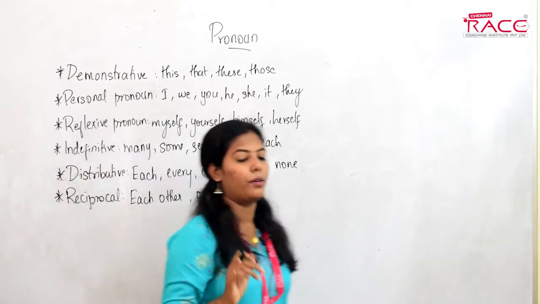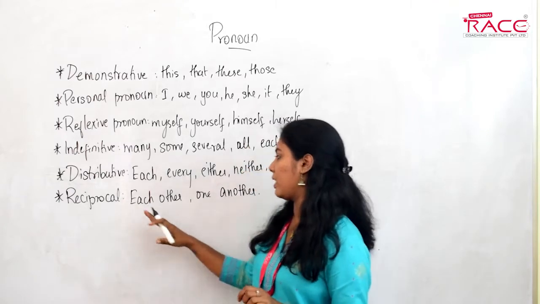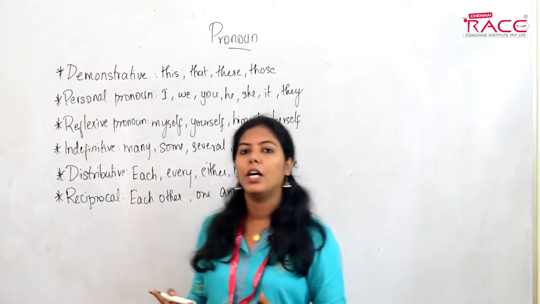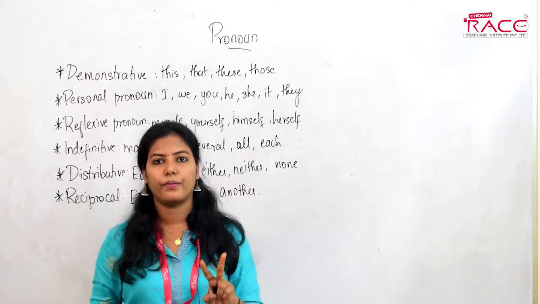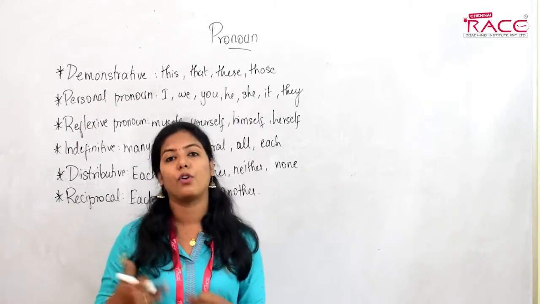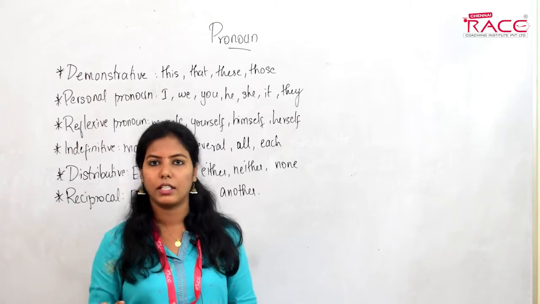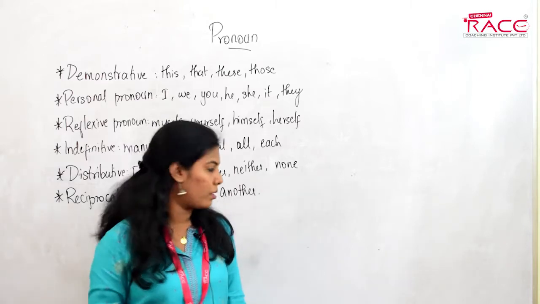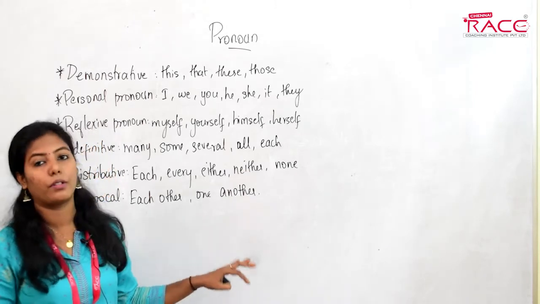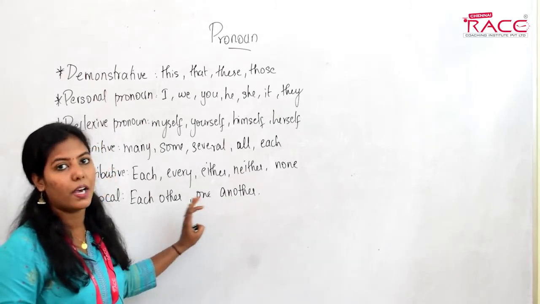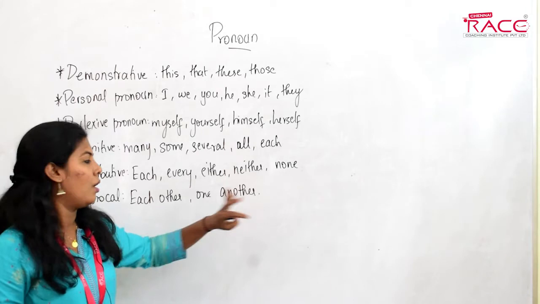What is the difference? When do we use each other and when do we use one another? When there are only two entities, we use each other. When there are more than two entities, we use one another. That is the major difference.